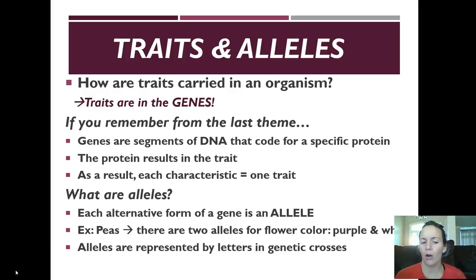Then you might be thinking, okay, well, what are alleles? Alleles are alternative forms of a gene. So alleles are still genes, but they're just different forms of it. For example, in Mendel's peas, there were 2 alleles for flower color, purple and white. Flower color itself is the trait, and then the alleles are the different varieties. And these are what's represented by letters when we do genetic crosses or Punnett squares.